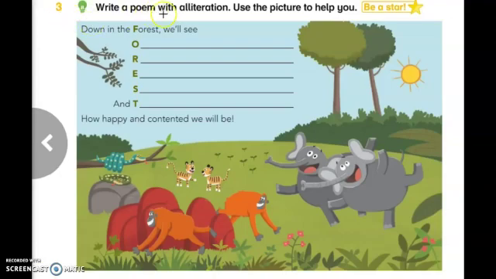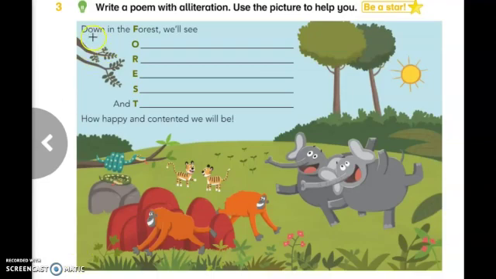Exercise number 3. Write a poem with alliteration. Use the picture to help you. As you can see, my students, we have here a picture with animals and we have to write a poem with alliteration. يجب أن نكتب قصيدة باستخدام صيغة الجناس وهي تكرار نفس الصوت في كل سطر لكلمتان أو أكثر.